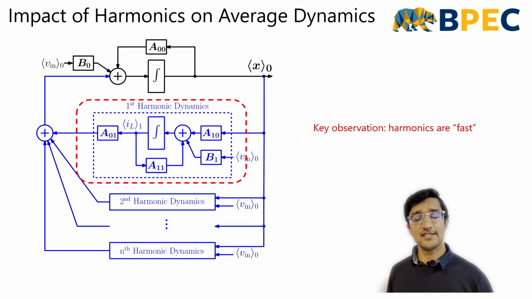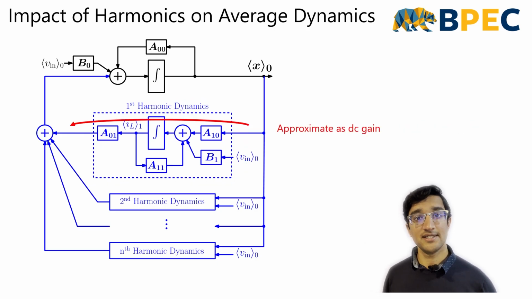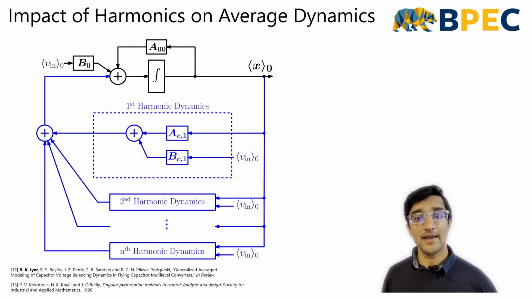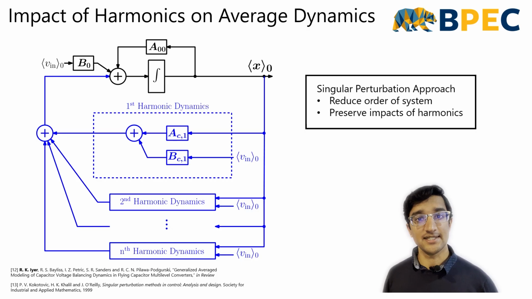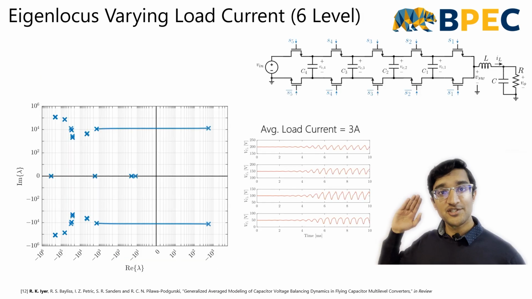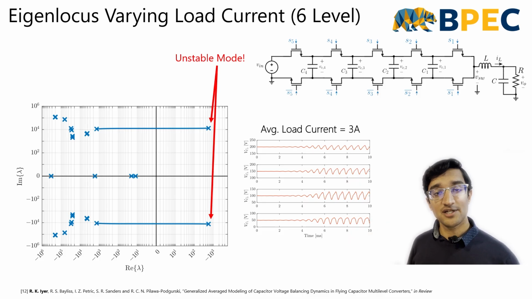For typical designs, the feedback dynamics modeled by generalized averaging are significantly faster than the dynamics of the average state variables, and can thus be approximated through their DC gains. This yields a practically useful reduced-order model. I demonstrated through experimental verification that small signal analysis of the generalized average model accurately captures the instabilities of active balancing controllers derived from averaging.